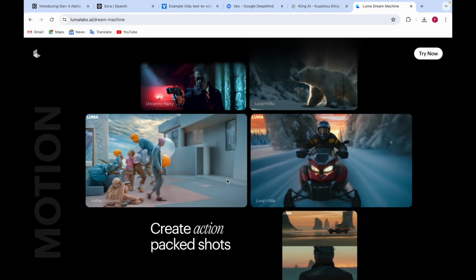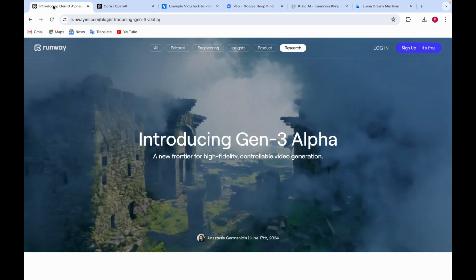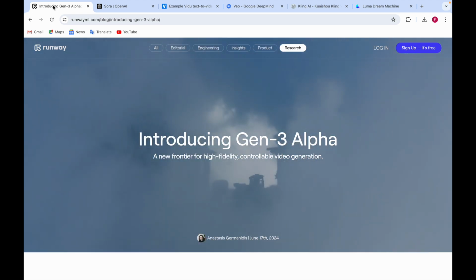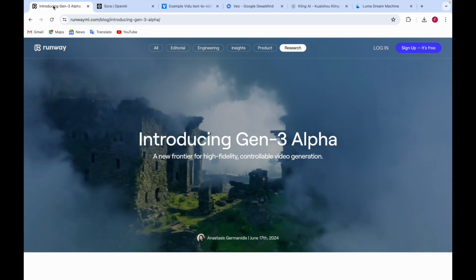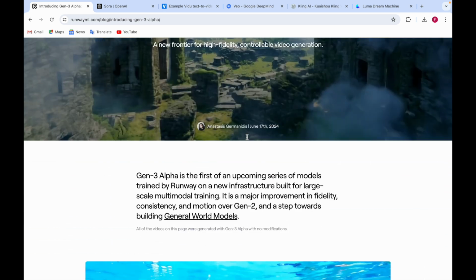So these were the video generation tools. Now, Runway, just 20 hours ago, announced Gen 3 Alpha. Let's have a look at it and see whether it's better than Sora, or at the same level as Sora. So let's have a look at it.